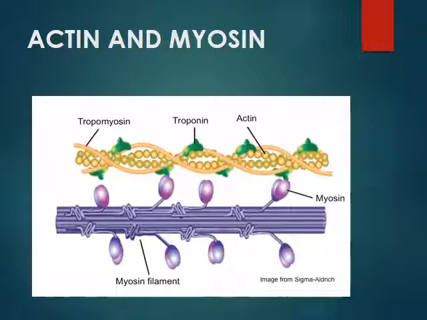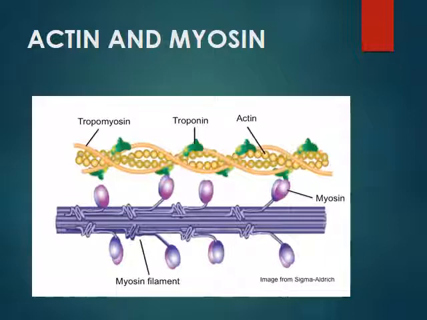Troponin is a three-polypeptide complex. This is another protein which is present on the actin protein. One of these polypeptides is an inhibitory subunit that binds to the actin. The other part binds with the tropomyosin and helps position it on the actin. The third part of the troponin binds with the calcium ions. Both troponin and tropomyosin help control the myosin-actin interactions involved in contraction.